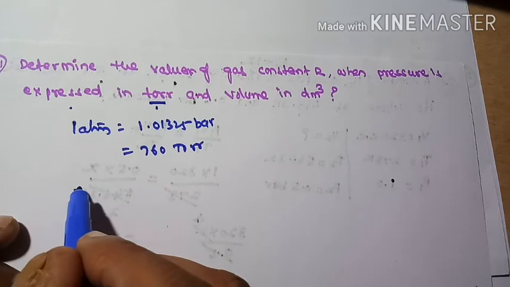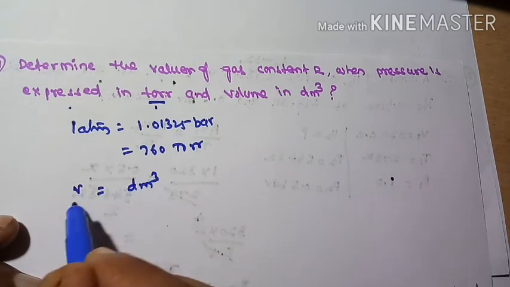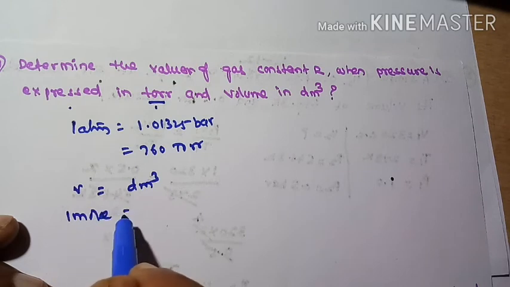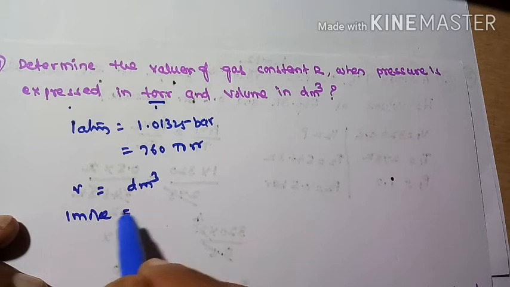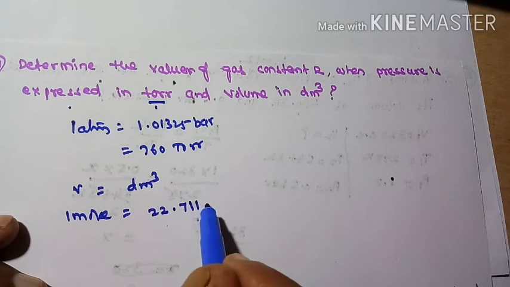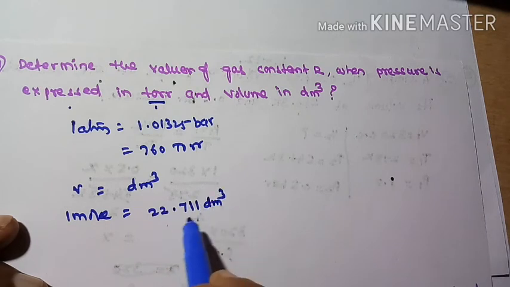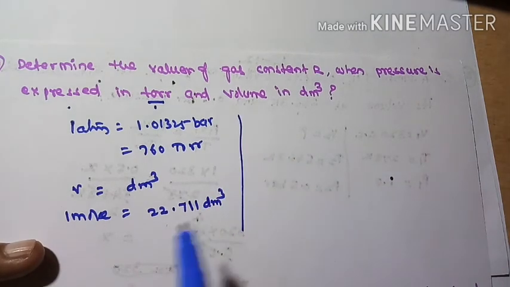So 1 mole of gas, volume in decimeter cube is how much? 1 mole of gas volume in decimeter cube is 22.711 decimeter cube. It is nothing but 22.711 liters.